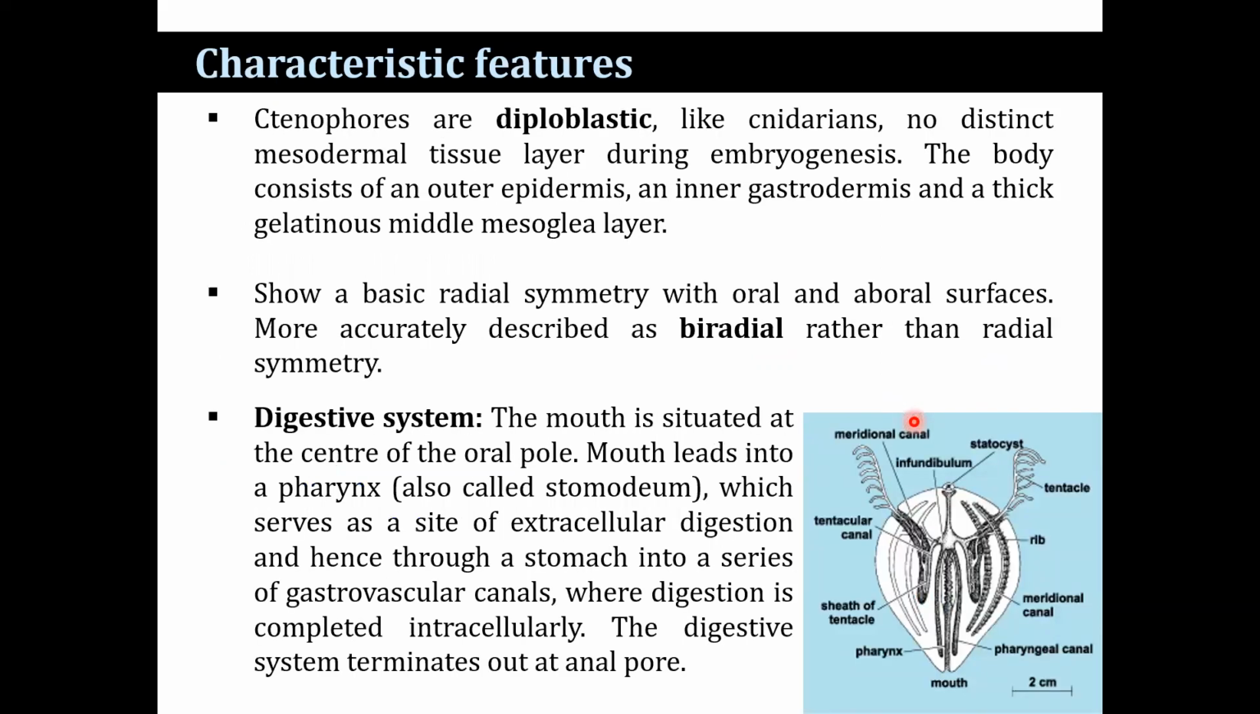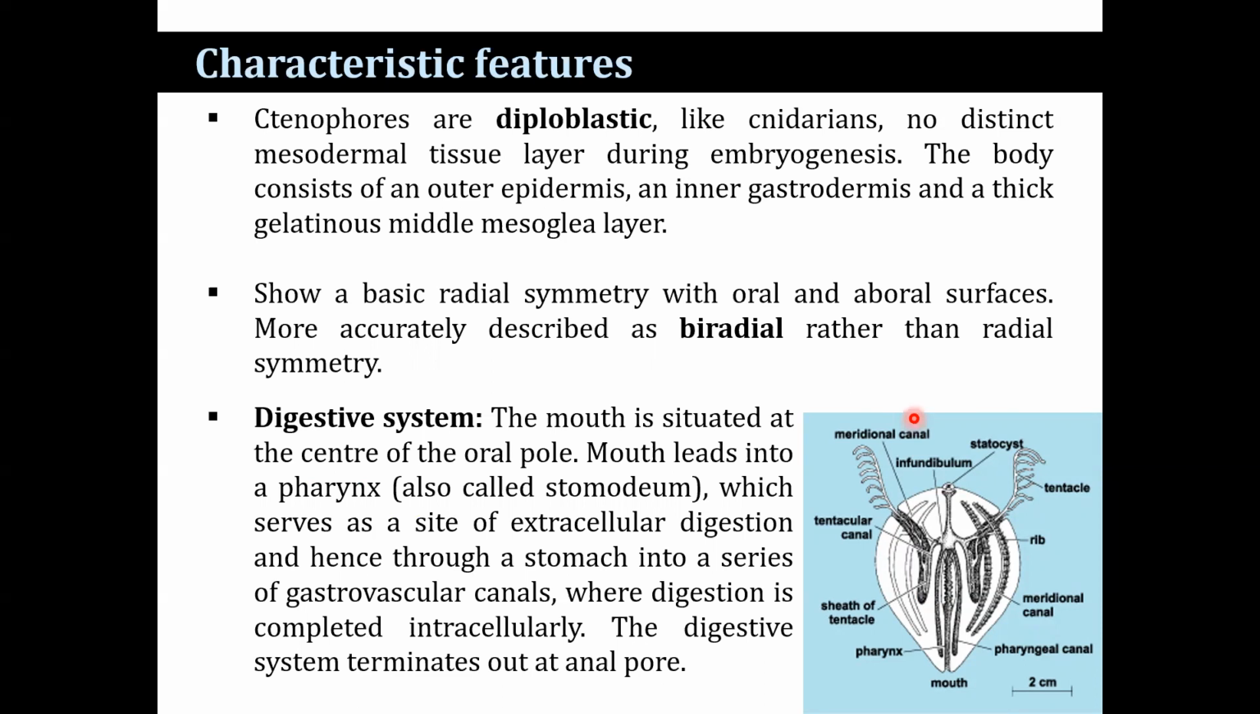Ctenophores are diploblastic. That means presence of ectoderm and endoderm, with the mesoderm layer not well developed. Like Cnidaria, there is no distinct mesodermal tissue layer during embryogenesis. The body consists of an outer epidermis, an inner gastrodermis, and a thick gelatinous middle layer, the mesoglea. They show a basic radial symmetry with oral and aboral surfaces. More accurately, they are described as biradial symmetry rather than radial symmetry.